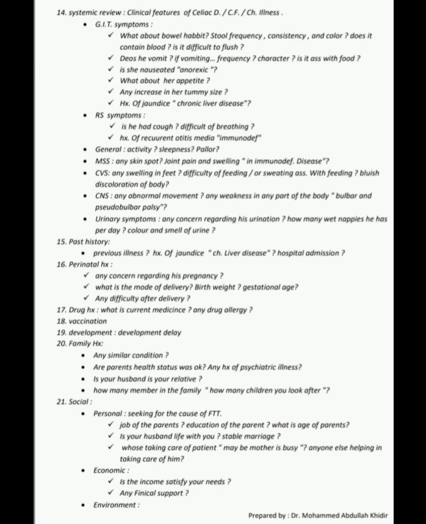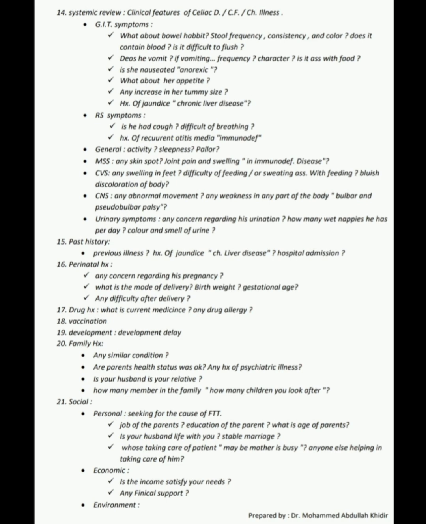Systemic review, including the clinical features of celiac disease, cystic fibrosis and chronic illness. So in the systemic review we exclude celiac disease, cystic fibrosis, or any chronic illness as the reason for failure to thrive. For GIT symptoms we ask about the bowel habit, stool frequency, consistency and color, does it contain food, is it sufficient to flush, does he vomit, if vomiting the frequency and character, is it associated with food, is she nauseated or anorexic, what about her appetite, any increase in her tummy size, history of any jaundice, chronic liver disease.